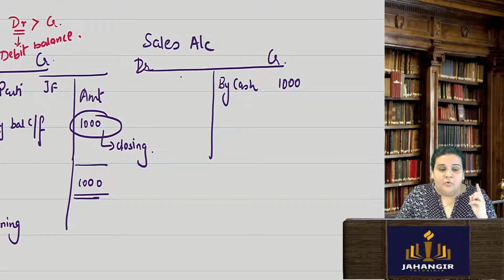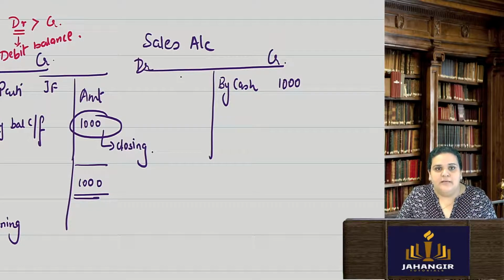We are going to do all this, journal entries, constantly in another 5 to 6 chapters. So your journal entry concepts, your debit credit concepts, opening balance, closing balance, everything has to be clear.